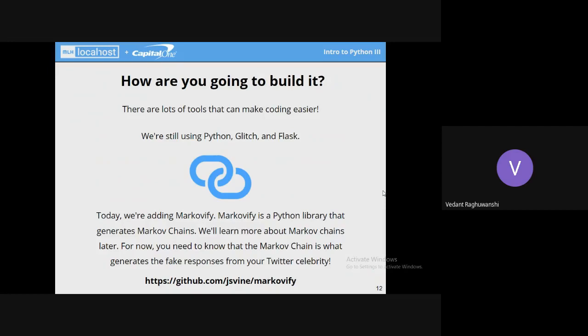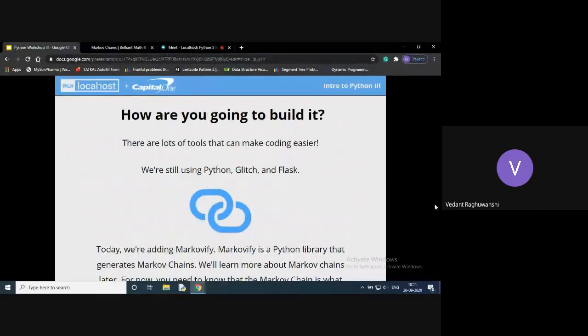If you can follow me, there's a link at the bottom of the page to the Markovify Python library. It is made by a user known as JSVine. For further reading and to understand at a deeper level what all you can do with the help of the library, please visit its GitHub, and you will also find the documentation there. I'll also paste this in the chat.